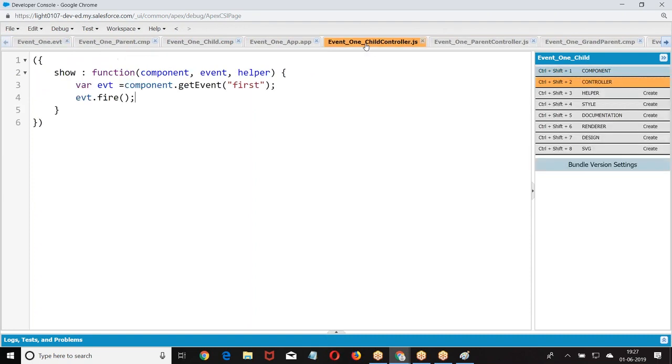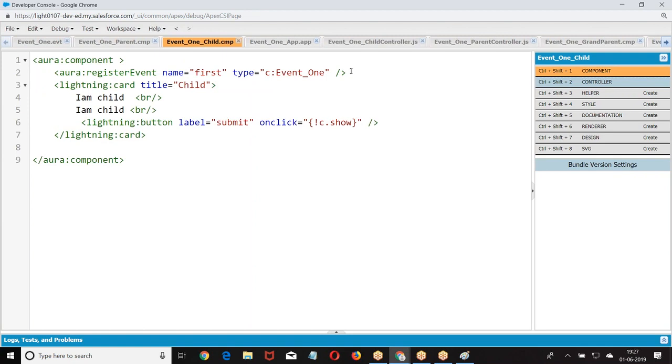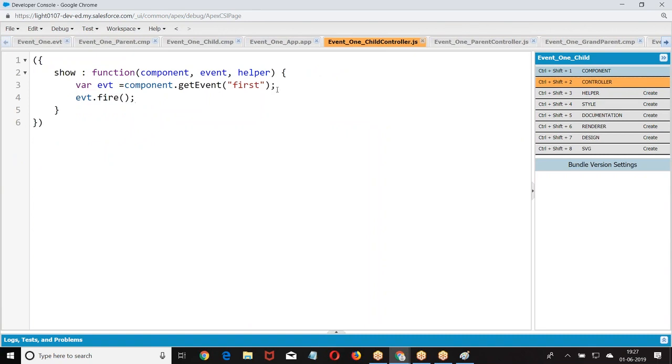Now come back to the child component. Here, before firing, it is saying event dot set params. What name are we giving here?